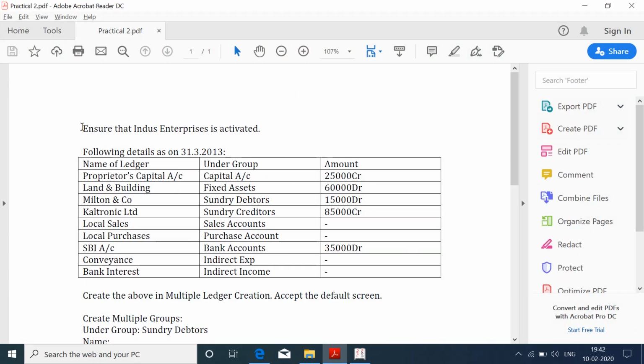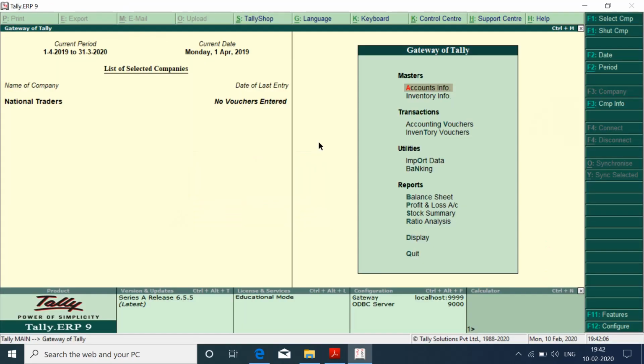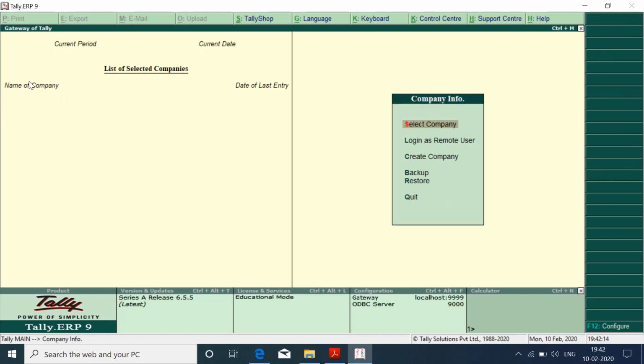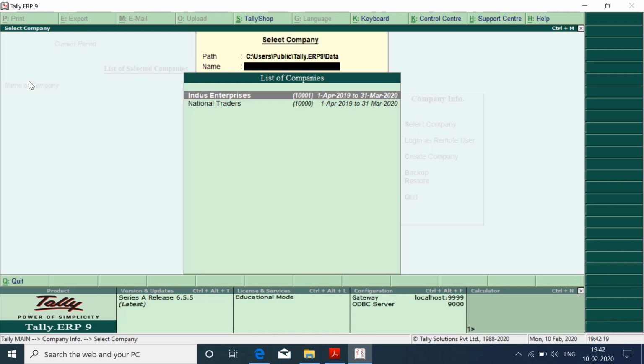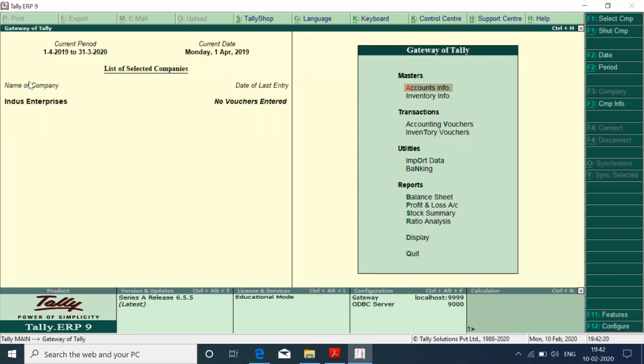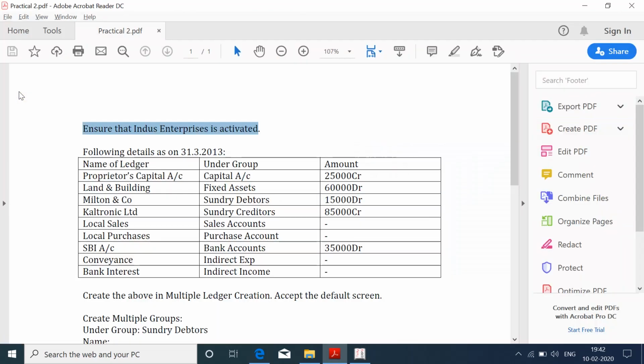Here it is mentioned to ensure that Indus Enterprises is activated. We have National Data activated over here, so we have to shut this company, and the shortcut for shutting the company is Alt F1, and we are going to select Indus Enterprises. Now Indus Enterprises is activated in Tally. So the first step is done.